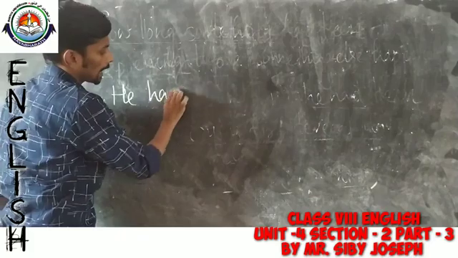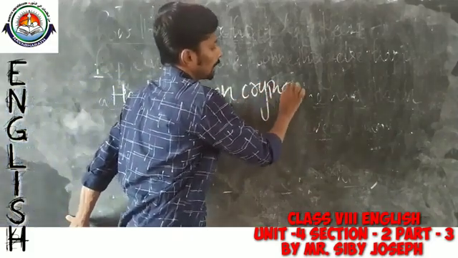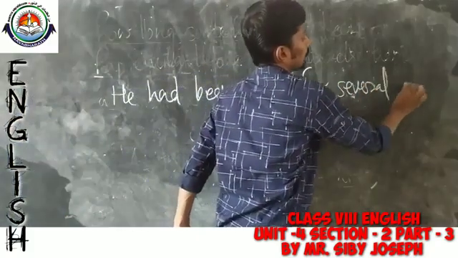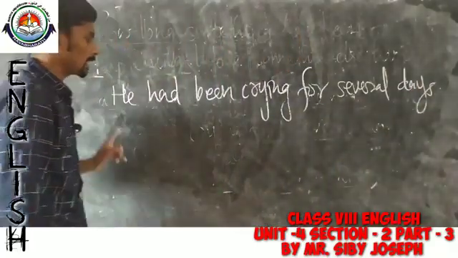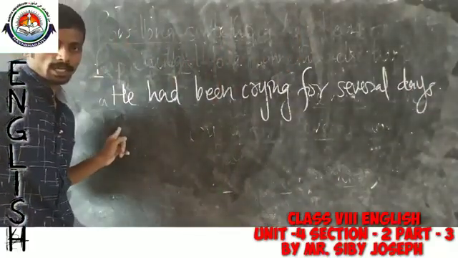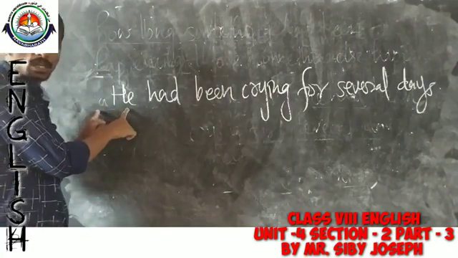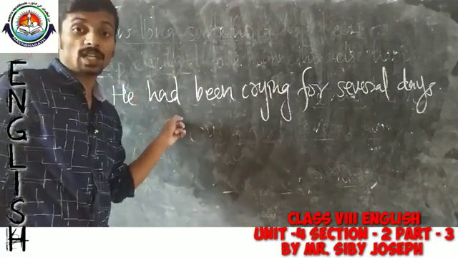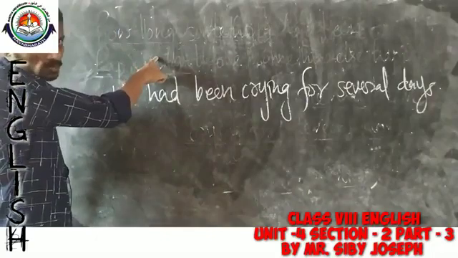He had been crying for several days. Okay, he had been crying for several days. So it is actually a past perfect continuous tense. So past perfect continuous tense is actually the past of the present perfect continuous.